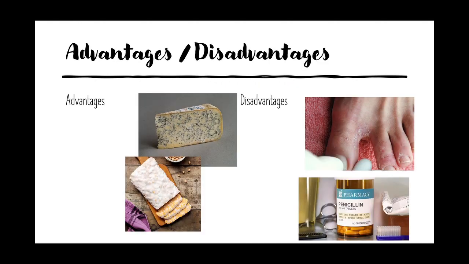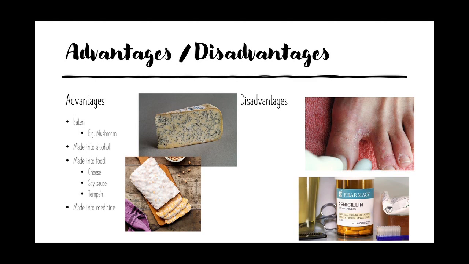So let's look at the advantages and disadvantages of fungi. Advantages means, what's the good thing about having fungi? What's the bad thing about having fungi? Fungi can be good in the sense that it can be eaten. For example, the most commonly consumed fungus is the mushroom, but not all mushrooms can be eaten. Some mushrooms are actually poisonous. It can also be made into alcohol. Alcohol is like your beer, your wine. But for primary school kids, you're not supposed to consume them.